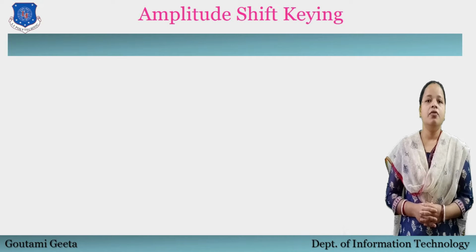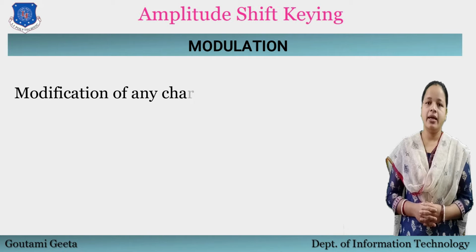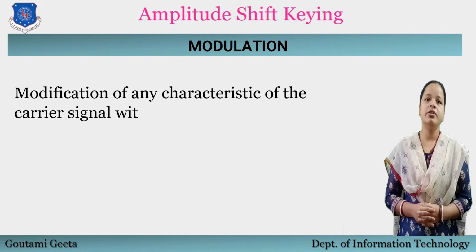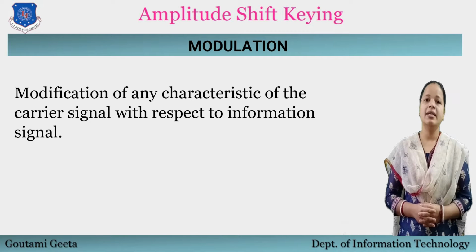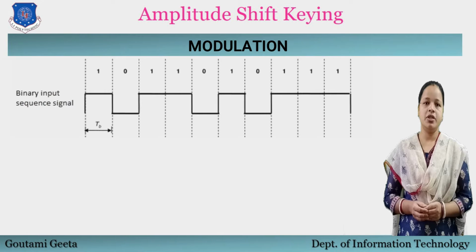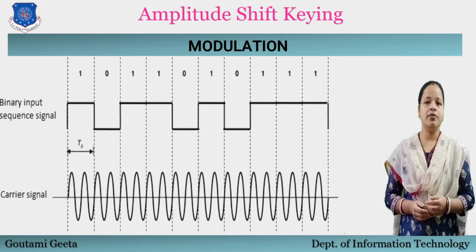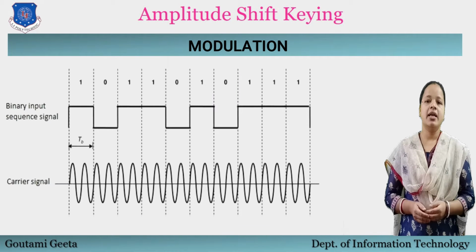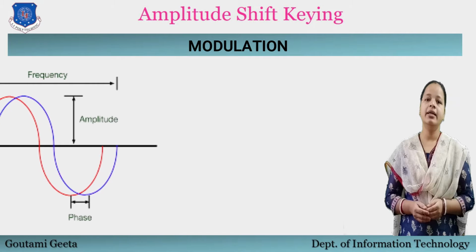Firstly, we will see what is modulation. Modulation is a process of modifying any characteristic of the carrier signal with respect to the information signal. This modification is also called shift keying. I think you all know about information signal and carrier signals. The information signal is the data signal which has to be transmitted to the receiver, and the carrier signal is the signal which carries these information signals. And the various characteristics of any signal are its amplitude, its frequency and its phase.